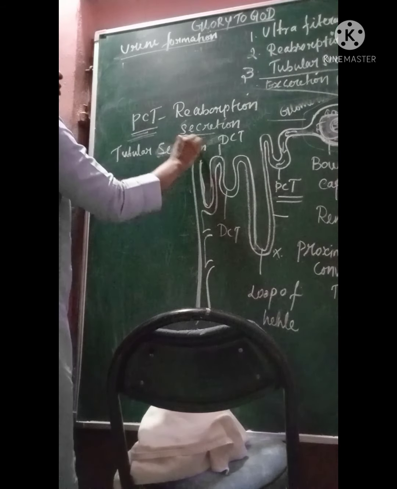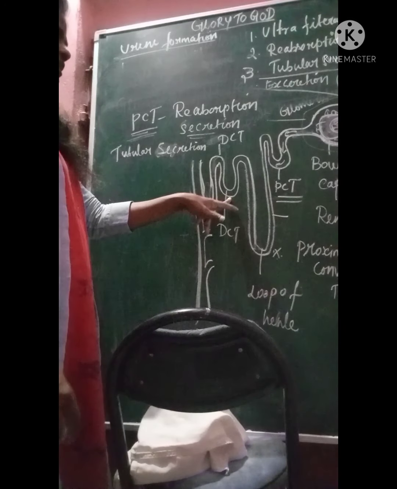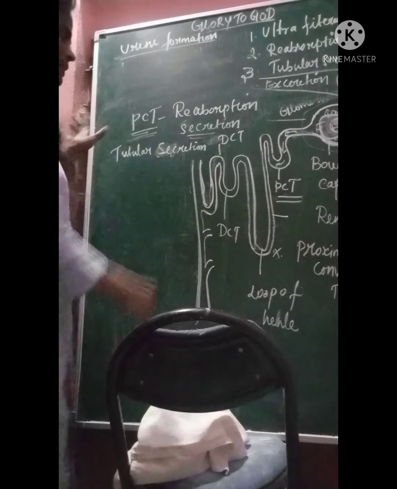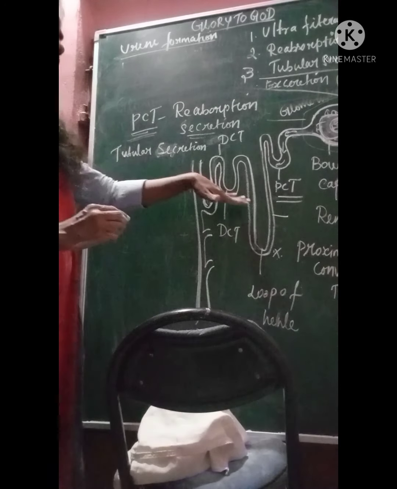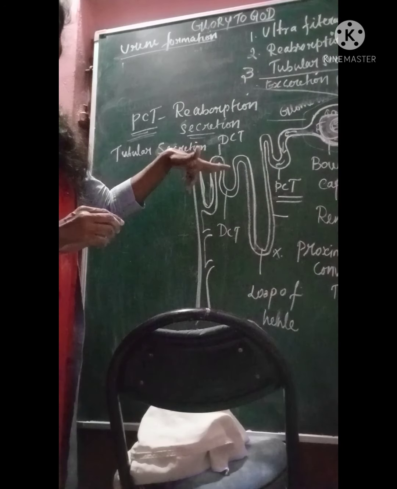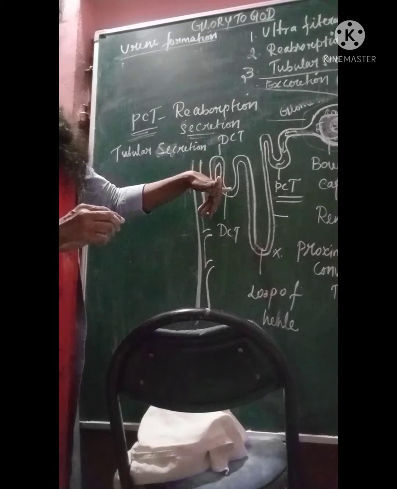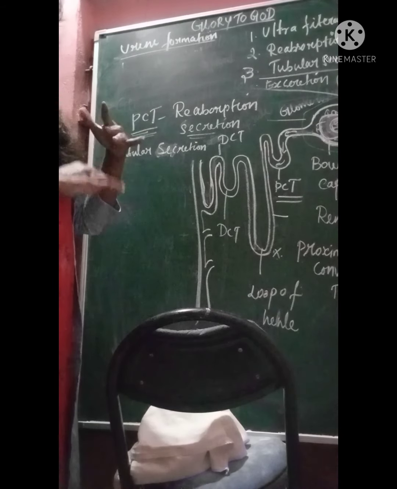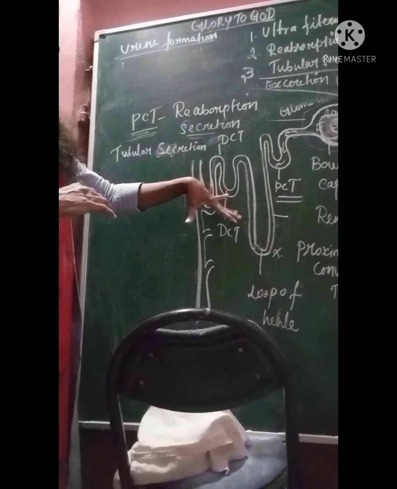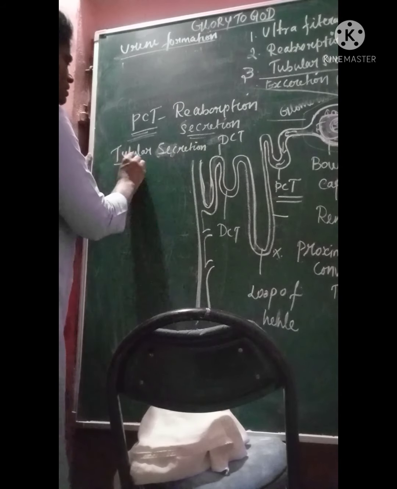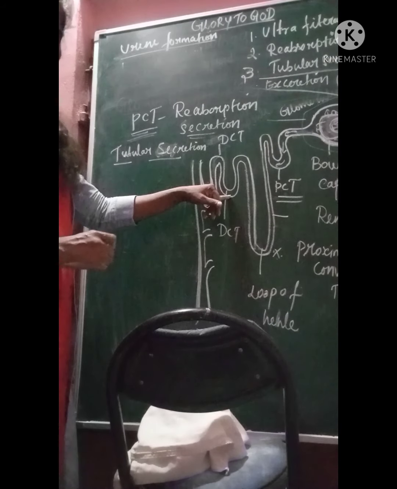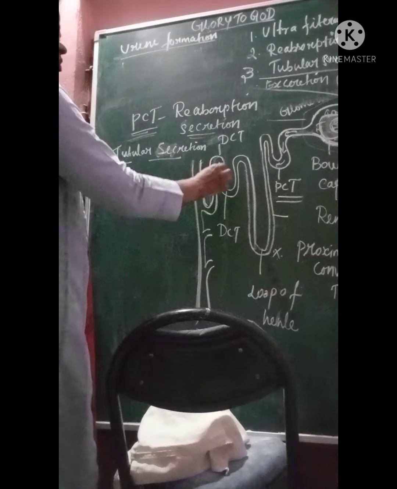In tubular secretion, why does it happen, why should it happen? To maintain the pH balance. Electrolytic ions and all should be correctly maintained. The correct percentage should be maintained. That's the reason tubular secretion happens. What is tubular secretion? It secretes something? Not like that.